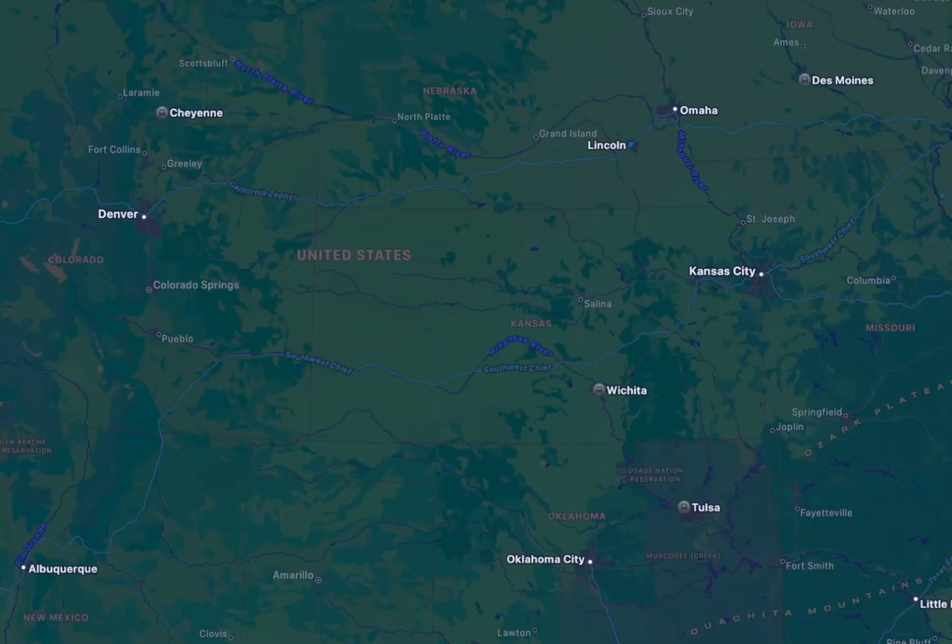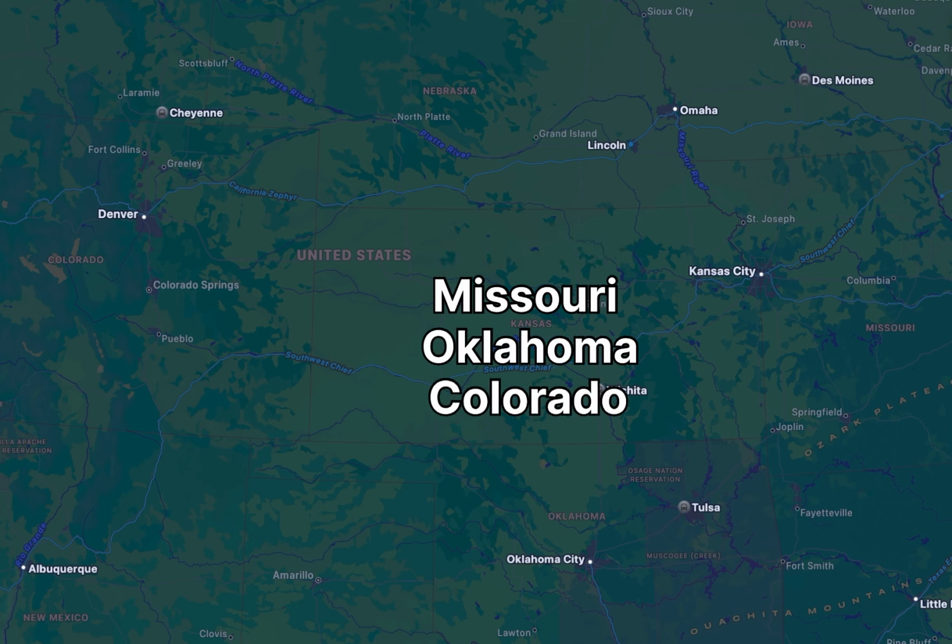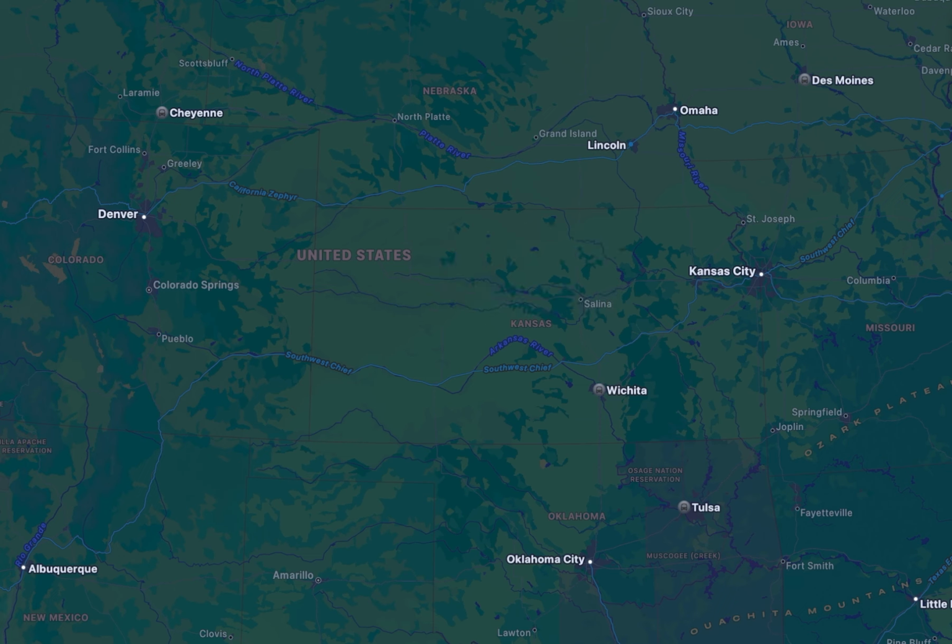Kansas is a Midwestern U.S. state that borders Nebraska, Missouri, Oklahoma, and Colorado. It's known for its agriculture, especially wheat production, earning it the nickname Breadbasket of America. It's characterized by the Great Plains landscape, rising from eastern prairies to high plains in the west.